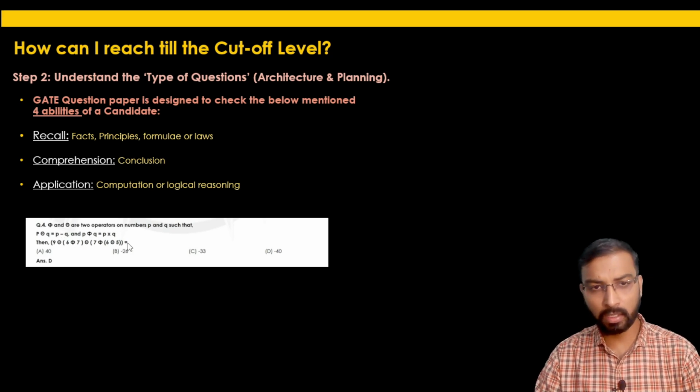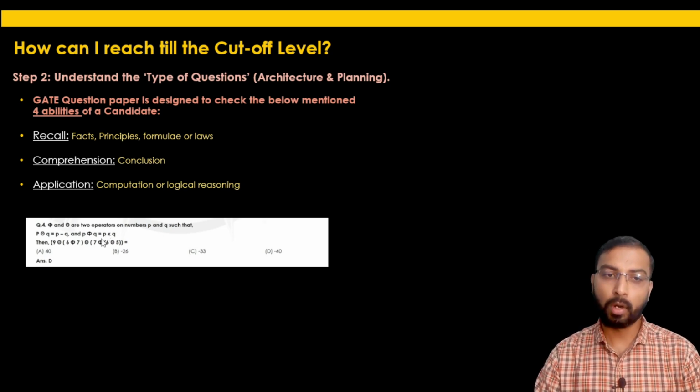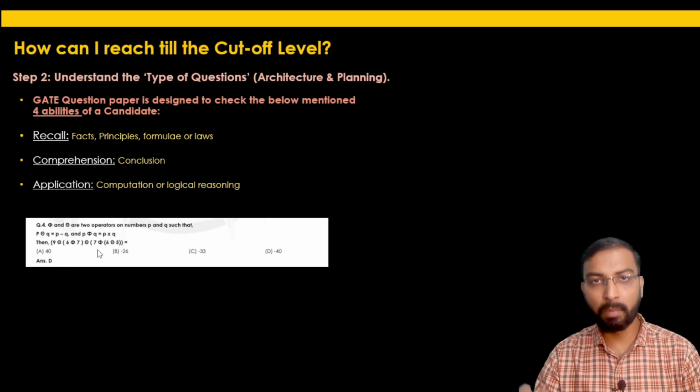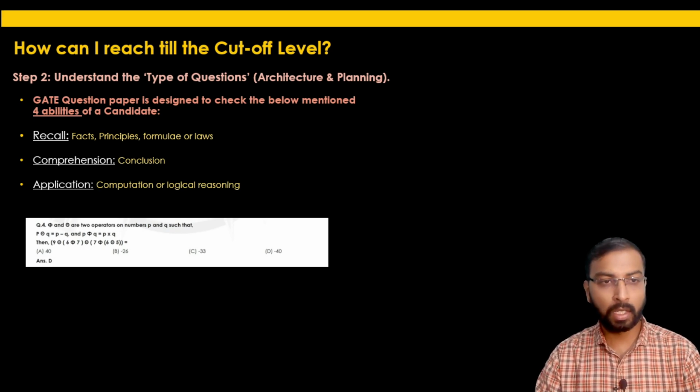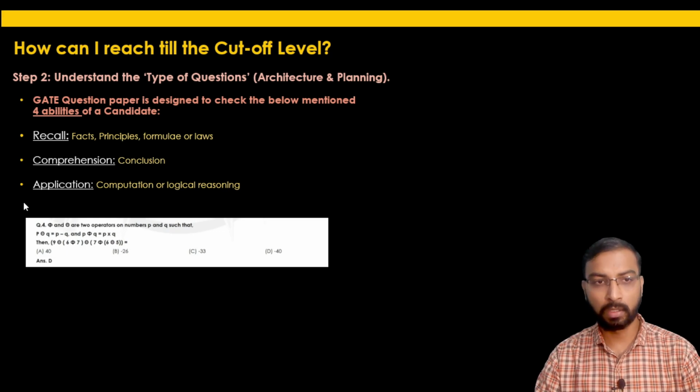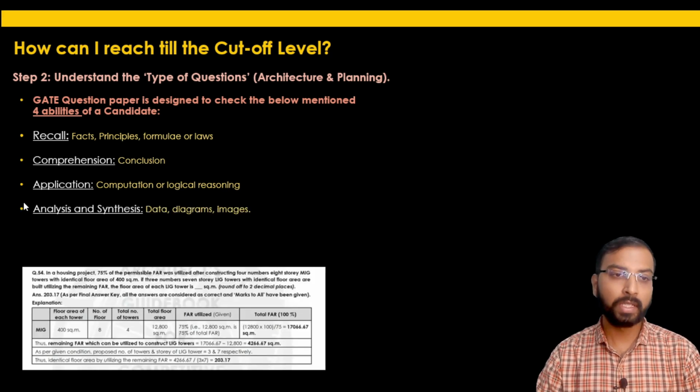So this was a question from the general aptitude section, but similar kinds of problems are generally asked in architecture and planning, where, if you remember the formula for that particular question, you have to just put the values and calculate the answer. So this is the third ability the GATE exam generally checks, which is application, and the last one is analysis and synthesis.